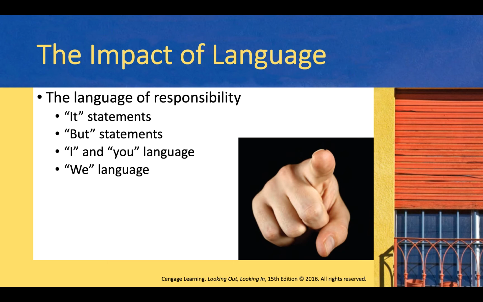It statements replace the personal pronoun I with the less immediate word it. By contrast, I language clearly identifies the speaker as the source of the message. Communicators who use it statements avoid responsibility for ownership of a message, attributing it instead to some unidentified source. This habit isn't just imprecise; more important, it is an unconscious way of avoiding taking a position.